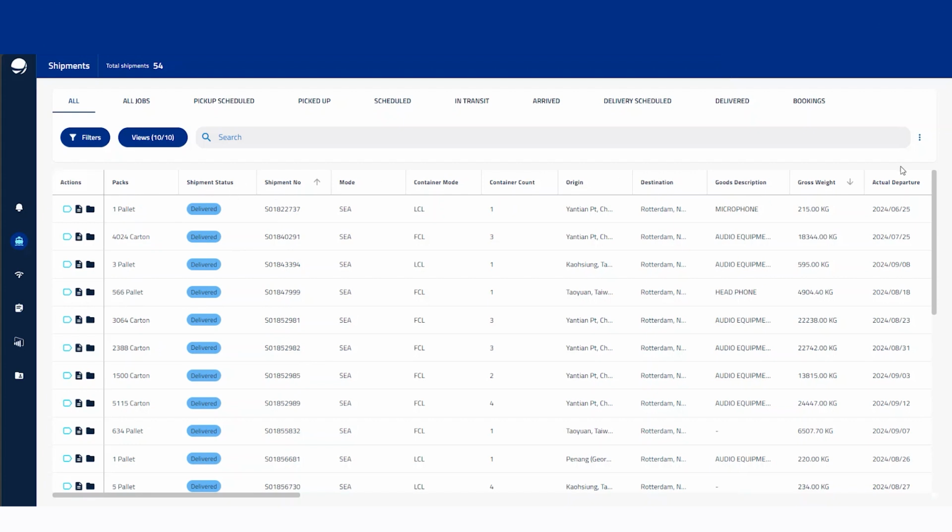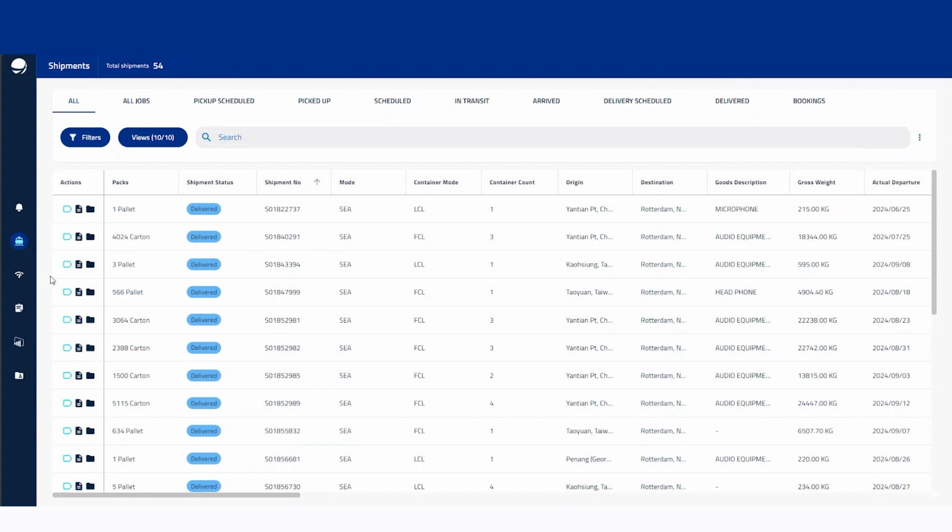That gives you a really nice customizable view. This view is only for you, so don't worry about customizing it, because it's only going to be on your account. You're not going to break it for a colleague or a friend. Also, once you have customized these columns, when you export to the CSV, it will stay within this order. So it's really nice that you own this platform and you make it yours.